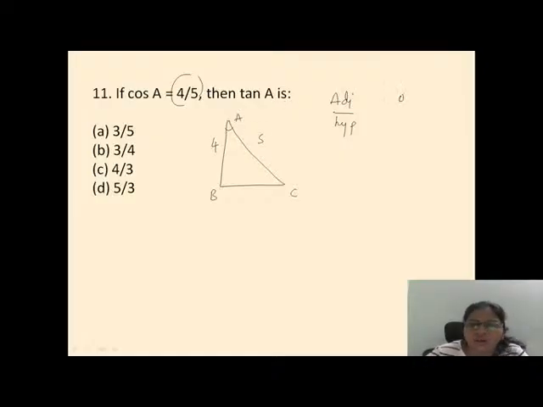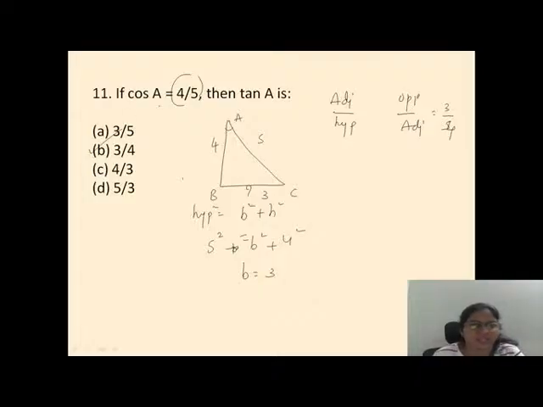Tan A means what? Opposite by adjacent. So I don't know opposite. Come on, go with the Pythagoras theorem. So hypotenuse square is equal to base square plus height square. What is hypotenuse square? 5 square plus base square, we don't know, and height is 4 square. So 25 minus 16, that is 9. So B value is equal to 3. So this 3, hence it is 3 by 5. Not 5, 3 by 4. See, opposite by adjacent, right? 3 by 4. Done. Option number B is the right one.